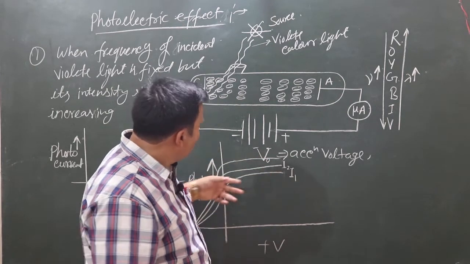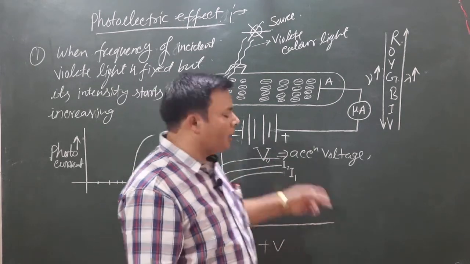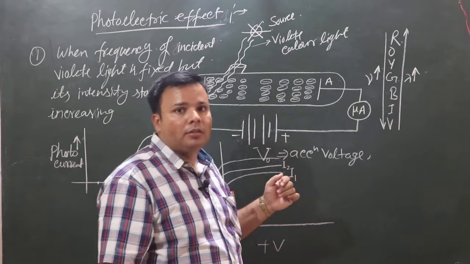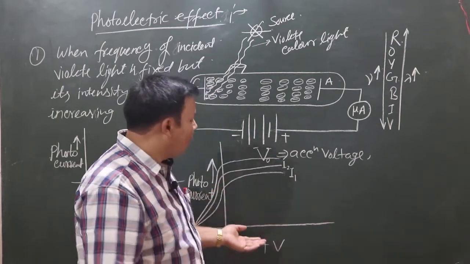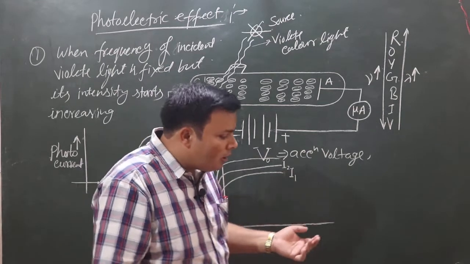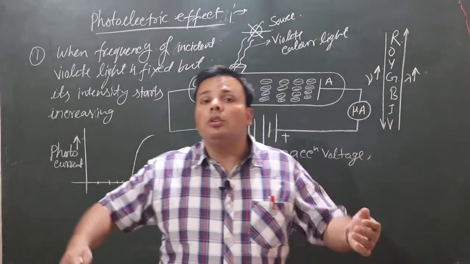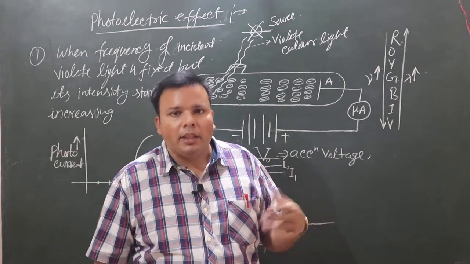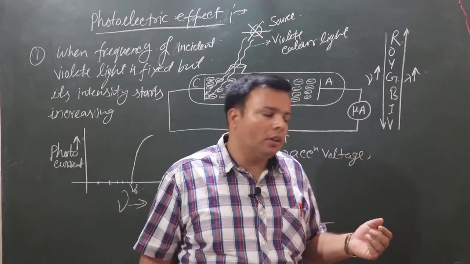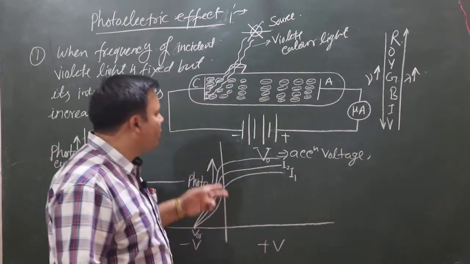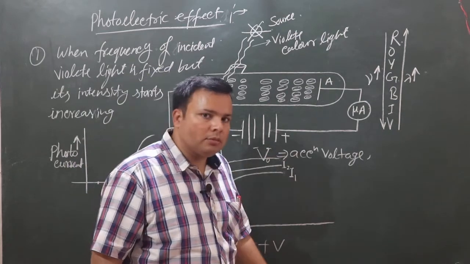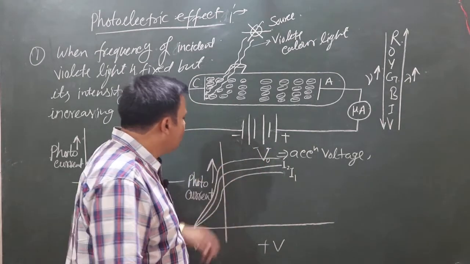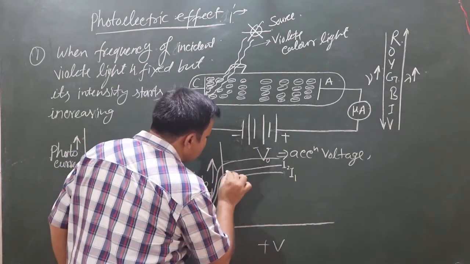But after some time the current is saturated, because every metal emitter plate has a limit of photocurrent. No metal is found in the universe that can give infinite magnitude of photocurrent. Every metal has limitations. That's why they give a saturation. Saturation current means that it is fixed.